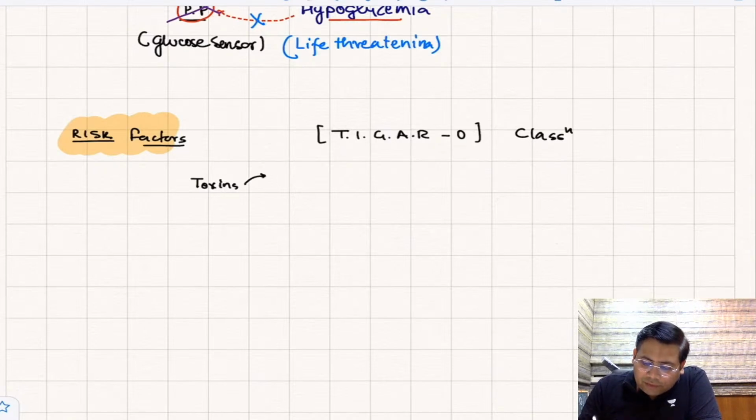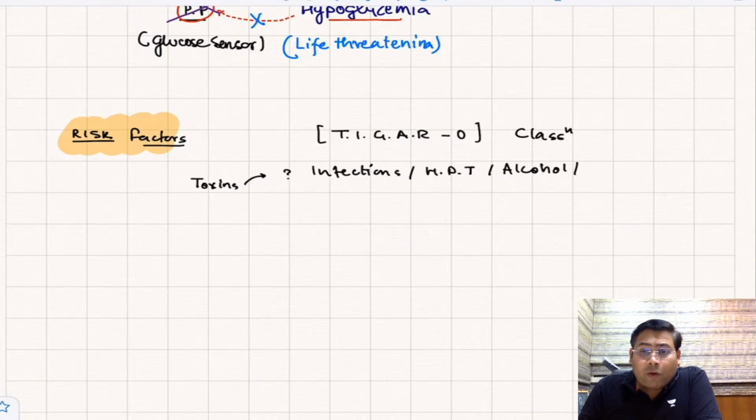What are the toxins that we have, students? Tell me. You can have infections. You can have hyperparathyroidism. What else can you have? You can have alcohol. You can have the tropical diet, cassava. You know cassava, this is responsible for what? Tropical pancreatitis. Then you can have tobacco. In fact, it is alcohol which is one of the most prominent toxins that you get to see.